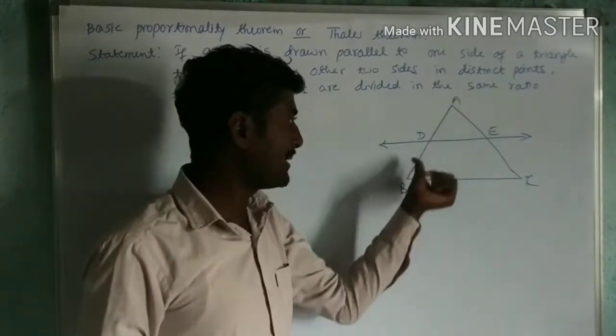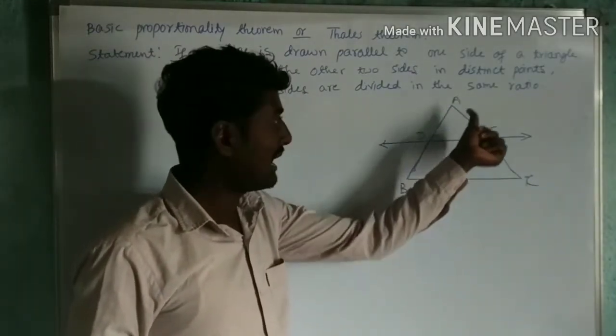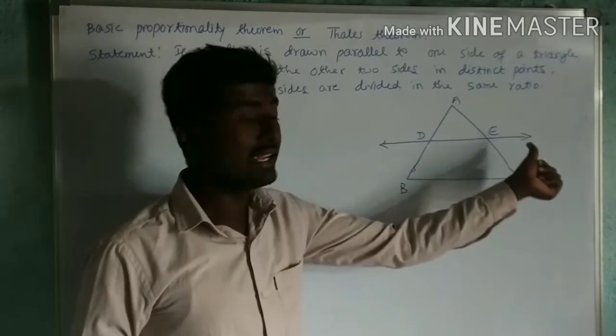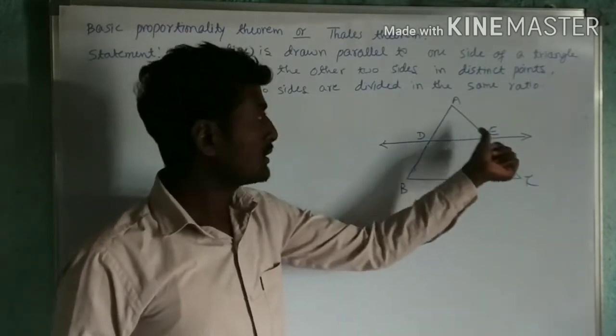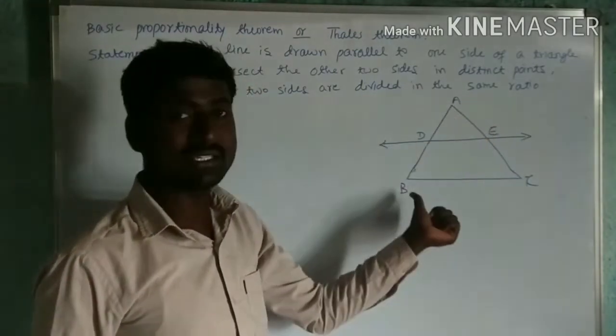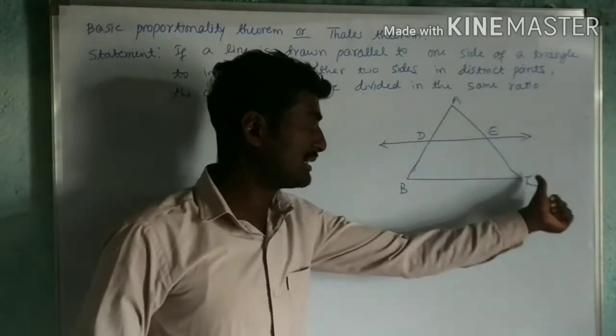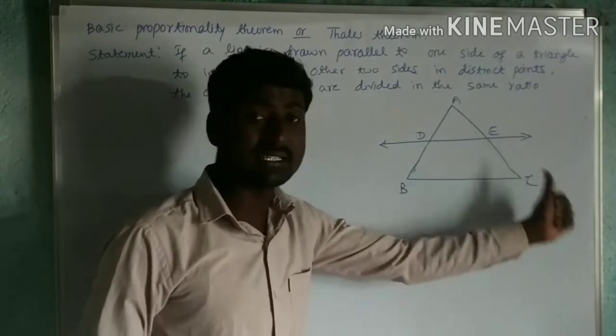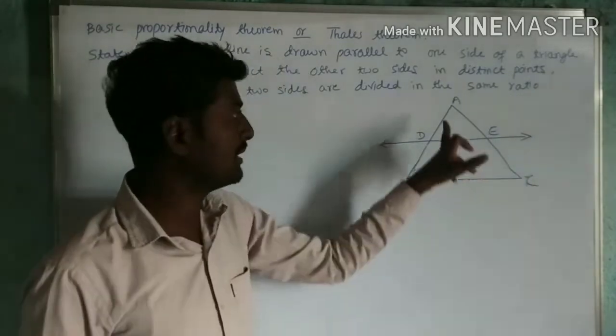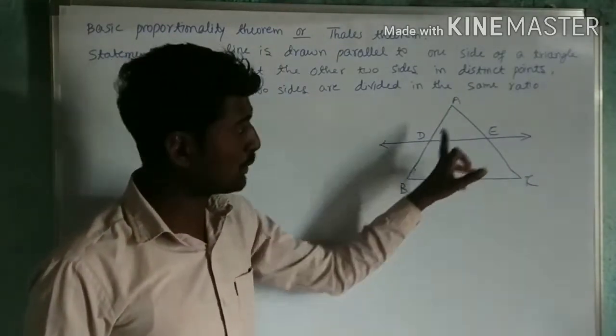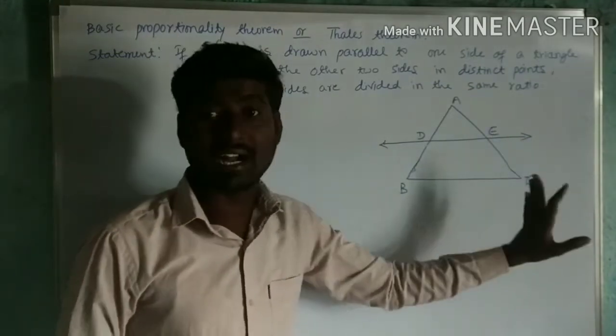AB is divided by the point D and AC is divided at the point E. So AB is divided in the ratio AD by DB, and AC in the ratio AE by EC. I have to prove these two are equal.